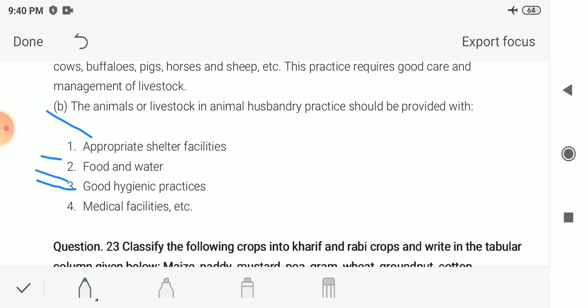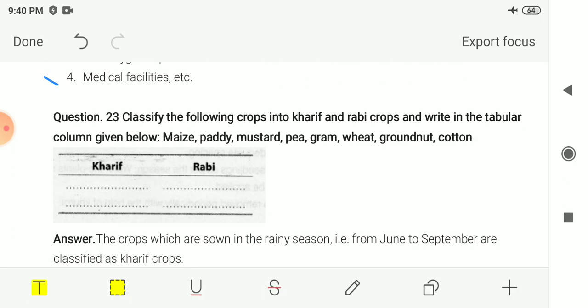That means you have to keep the hygienic condition of these animals, and keep their surroundings clean. And the last one is that the animals are given all the medical facilities. So these are some of the practices which one should perform in animal husbandry. Next, question 23.